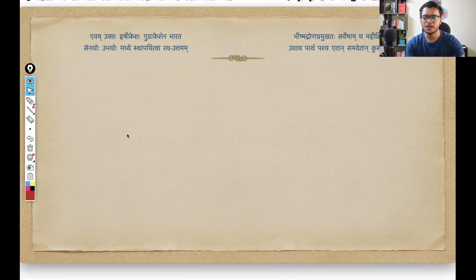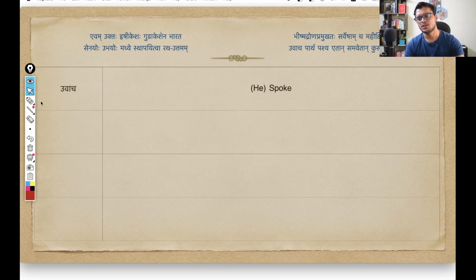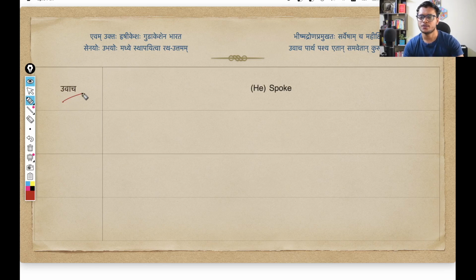Okay, and now let's start decoding the shloka. As usual, we will start with an anchor word. We are starting with Uvach, which is coming from here. This is the 25th shloka, and that's why we are taking both the shlokas together. We are not starting with the 24th shloka; rather, we are starting with the 25th shloka, and then we will work our way backwards for the entirety of these two shlokas.